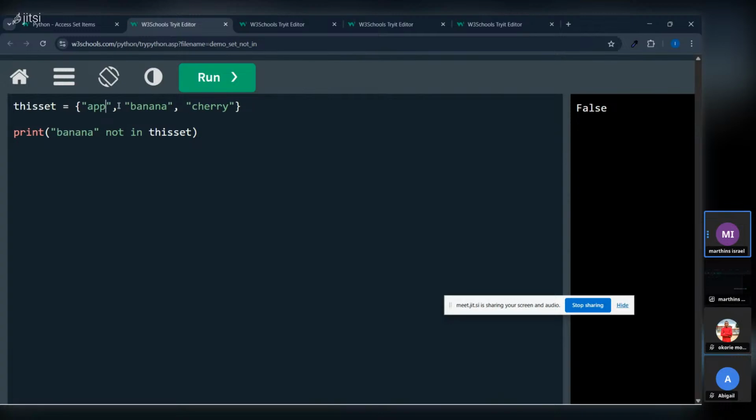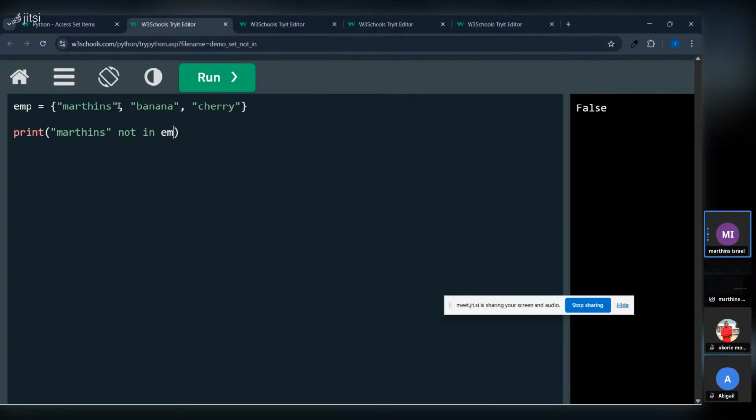Okay, let me change this and put Martins. So now we print. We are calling Martins. We say Martins not in where? This set, right? Yeah, we call it EMP. So you can change it for EMP, not in EMP.